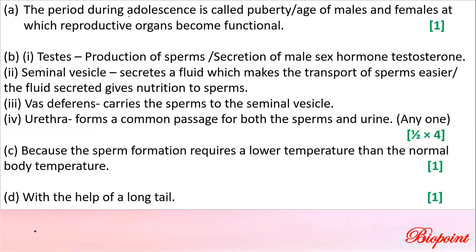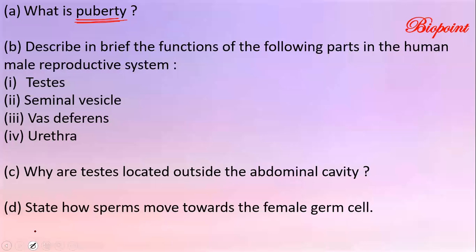The period during adolescence is called puberty, the age of males and females at which the reproductive organs become functional. So the period during adolescence in which the reproductive system of the male and the female matures to become functional is called puberty. 1 mark for one easy question directly from your textbook, right? Second part of the question. So 1 mark is there for you.